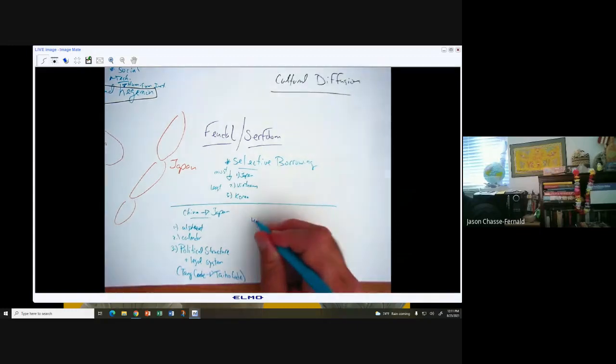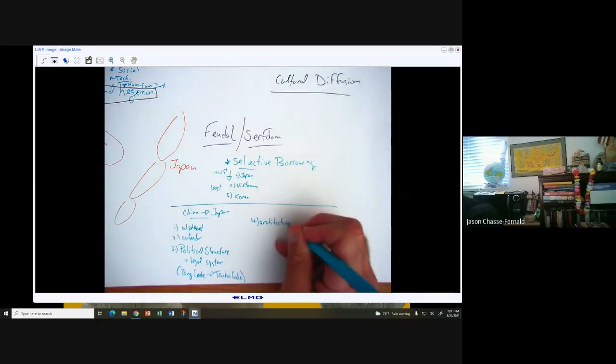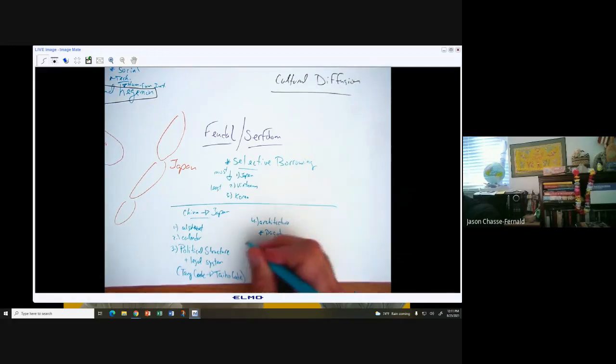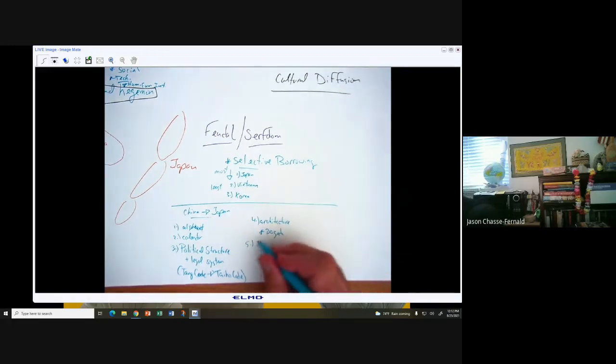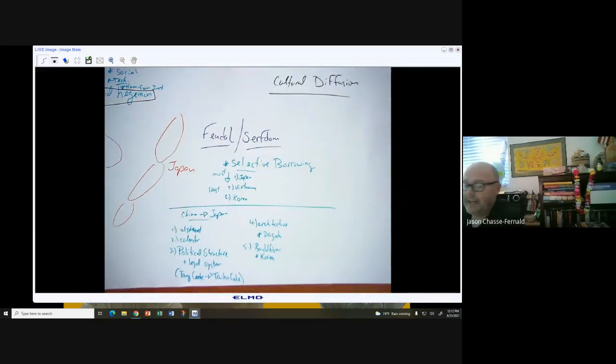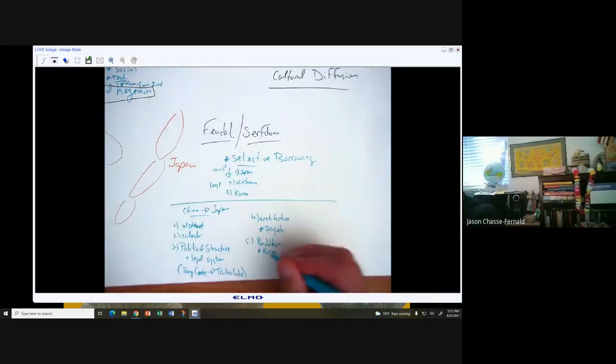All right, what else can we put here? Architecture, like pagoda. Pagoda style architecture would be another good example. Buddhism. So originally it's coming out of Korea, but it's diffused into Japan via China.